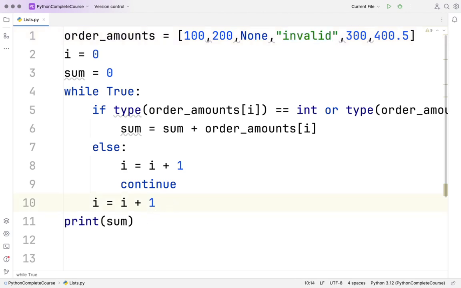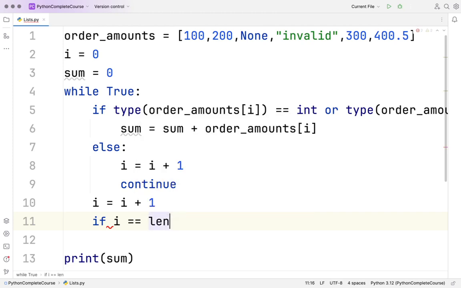But we are not checking the condition here. This will always come true. So we increase the value of I and say if our I equal to length of order amounts, then we need to break.